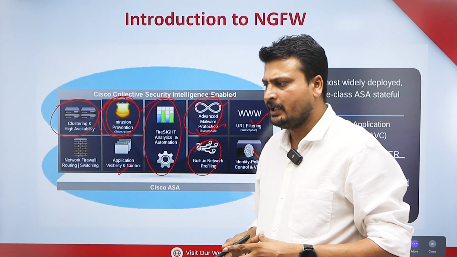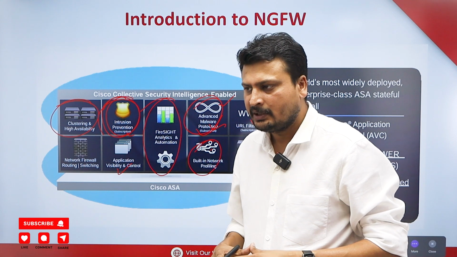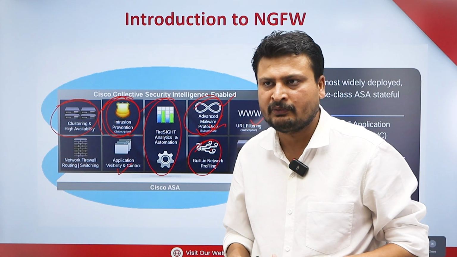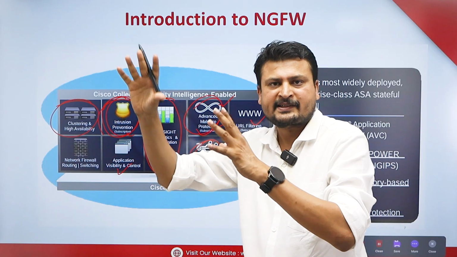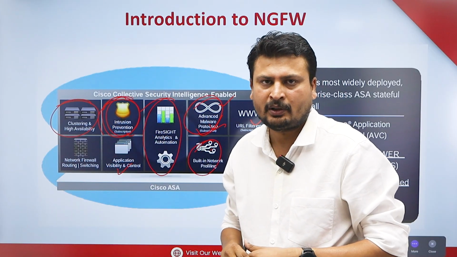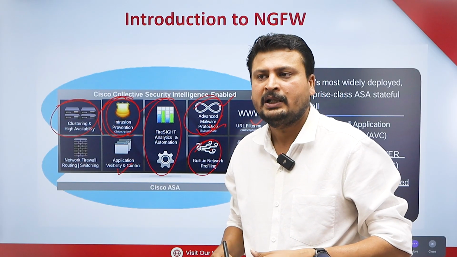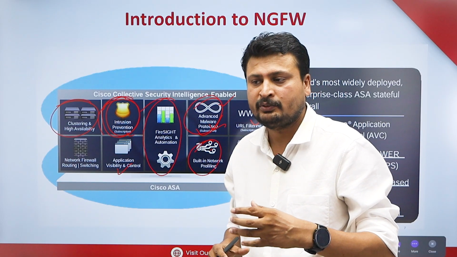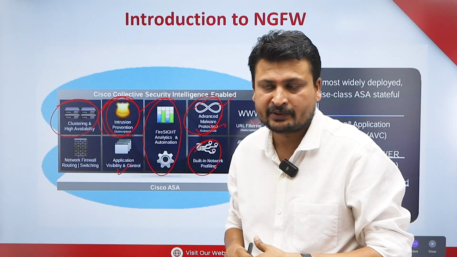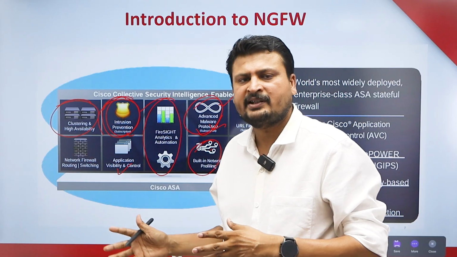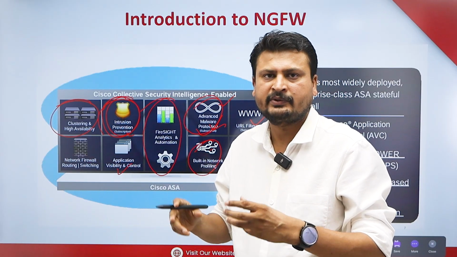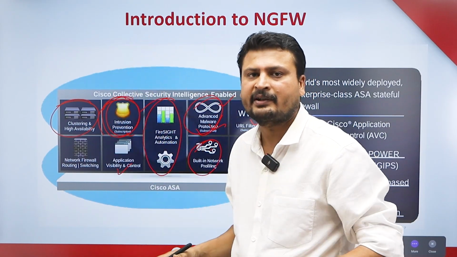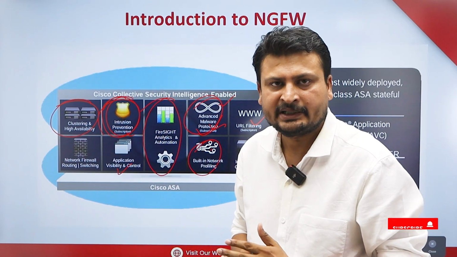Now what is a dynamic report? Earlier in a company, when you were asked what type of network accesses were done today, give me a report, or give me a report of the top 10 applications used in the network, or a report of the attacks that happened in the network, we had to manually search and gather the information, then create a report and present it to our TL or manager.